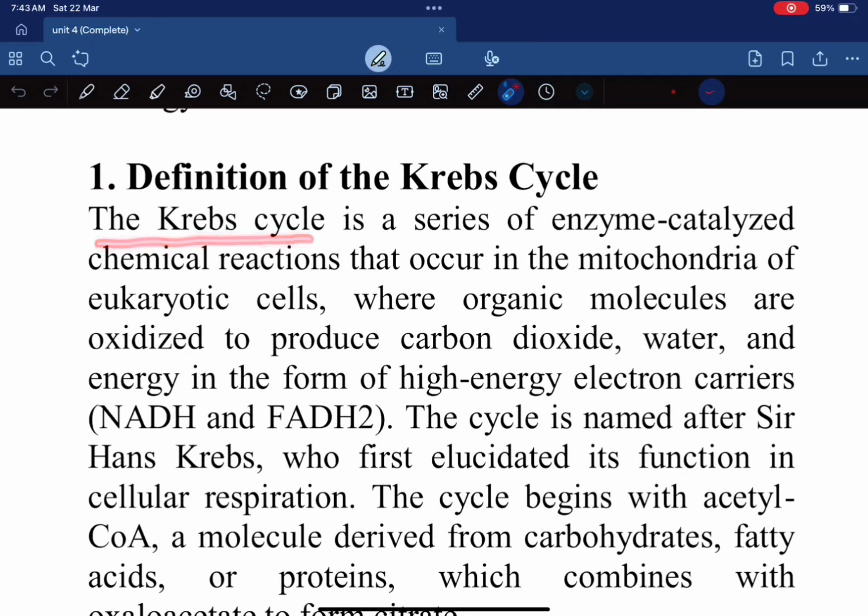The Krebs cycle is a series of enzyme-catalyzed chemical reactions that occur in the mitochondria of eukaryotic cells, where organic molecules are oxidized to produce carbon dioxide, water, and energy in the form of high-energy electron carriers NADH and FADH2.